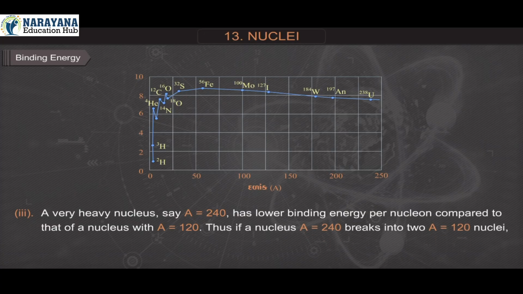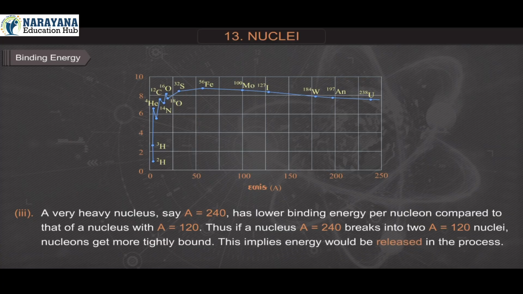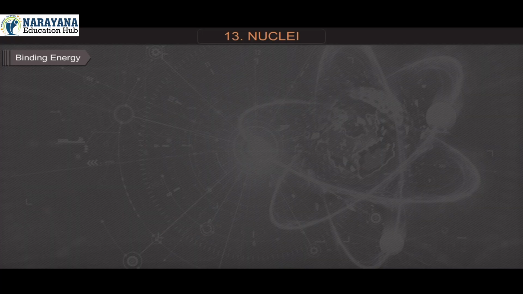Thus, if a nucleus with A = 240 breaks into two nuclei with A = 120, the nucleons get more tightly bound. This implies energy would be released in the process.